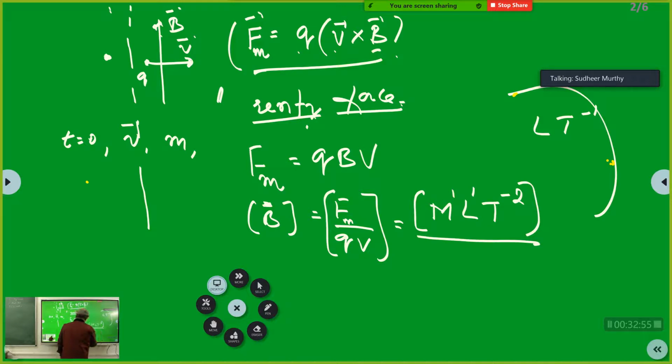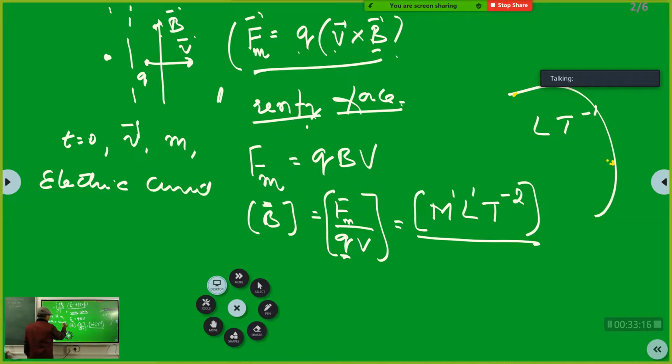Now, as far as the dimensions of charge are concerned, charge is not a fundamental quantity. Am I right? Charge is not a fundamental quantity. Now, electric current. Do you know what electric current is? Tell me whatever you know.